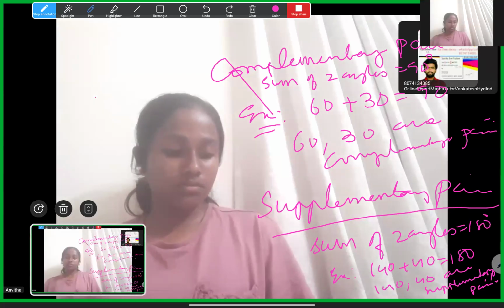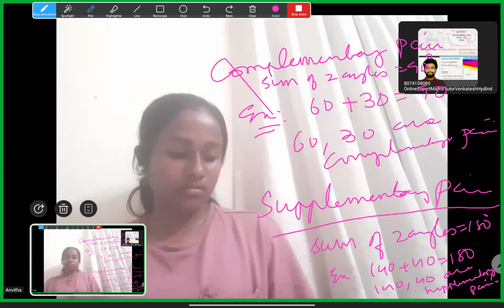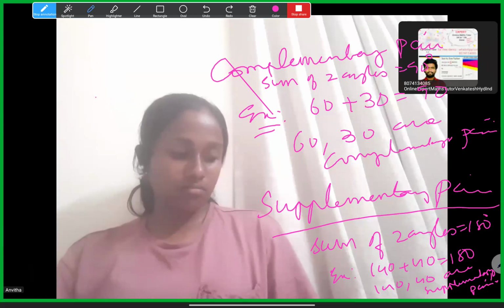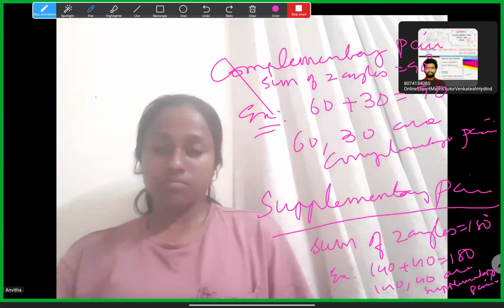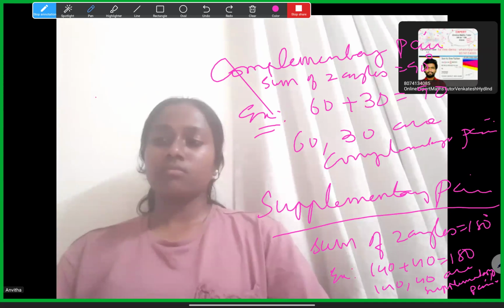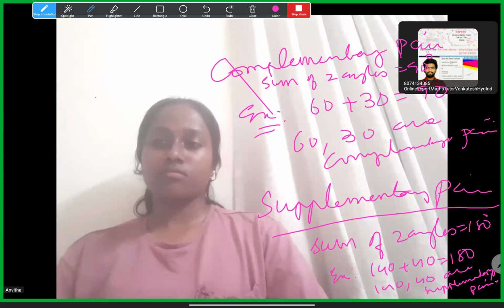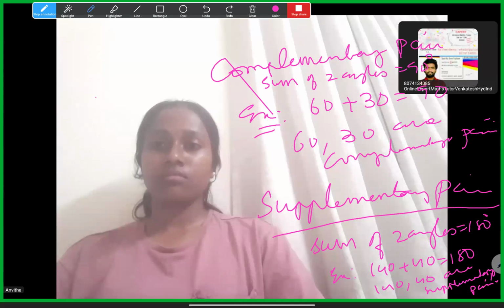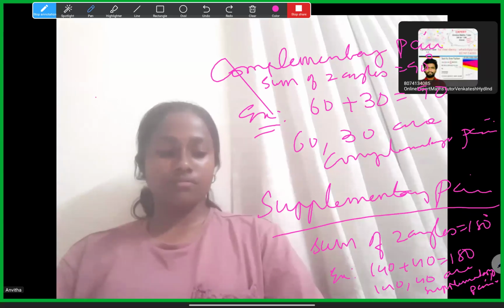Okay, so like this we should write. When the sum of two angles is 90, it is a complementary pair. When the sum of the angles is 180, it is a supplementary pair. Example: 60 and 30 are a complementary pair because 60 plus 30 is 90 degrees. 140 and 40 are a supplementary pair because 140 plus 40 is 180 degrees. Like that, the definition and an example for the pair.